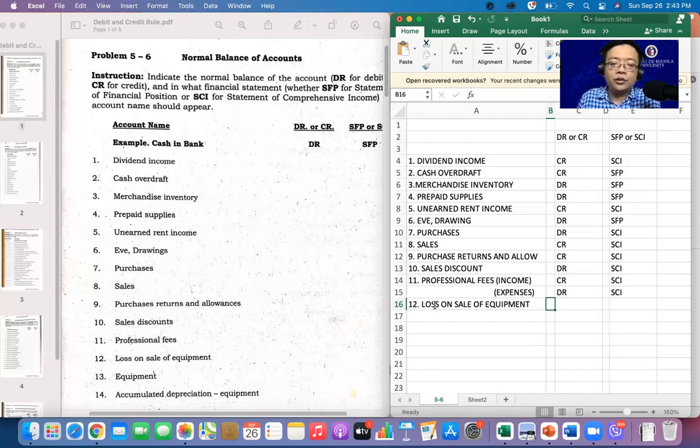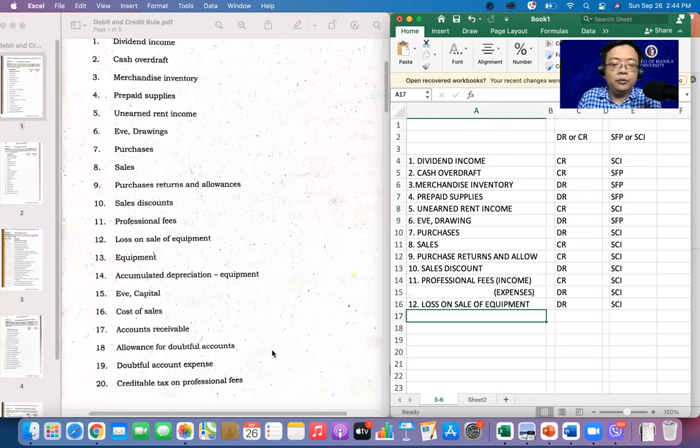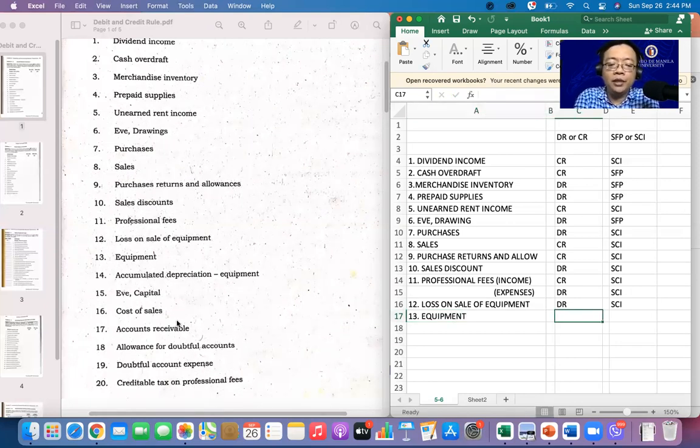If you have loss, of course, just like expense, so you have a debit balance here and part of the statement of comprehensive income. It is just like an expense account. All right, number 13. Number 13 is your equipment. Napakadali, no? Equipment is part of the property, plant and equipment. Normal balance here is debit and part siya ng statement of financial position.